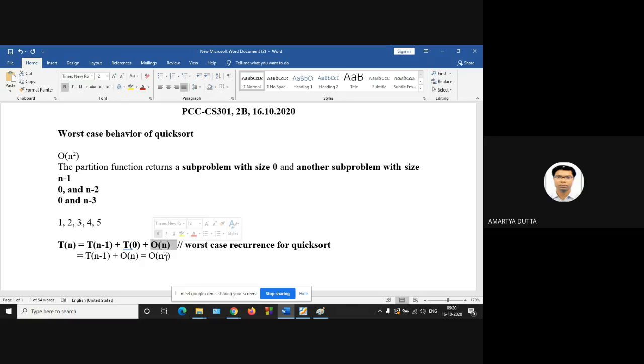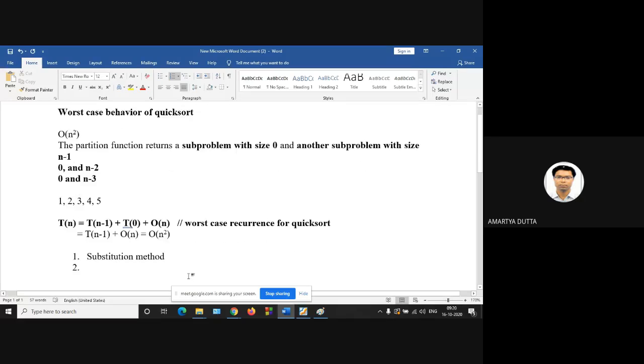Now, every recurrence relation can be solved either by the substitution method, the recurrence tree method, or the master theorem method.